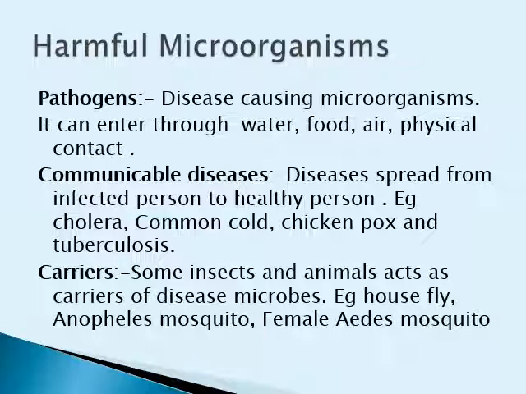Another example of the carrier is the female Anopheles mosquito, which carries the parasite of malaria. Female Aedes mosquito, which acts as a carrier of the dengue virus. And you know that in your lower classes you have all studied that mosquito breeds in water. Hence, water should not be collected anywhere, or stagnant water should not be there, because it is a breeding ground for the mosquitoes, which breed and spread diseases like malaria as well as dengue fever.